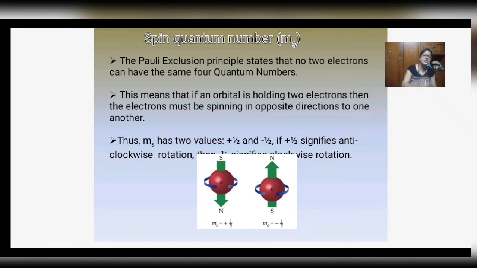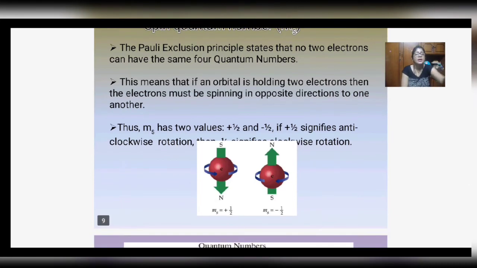There are 4 quantum numbers. According to Pauli's exclusion principle, no 2 electrons in an atom can have the same set of values for the 4 quantum numbers.